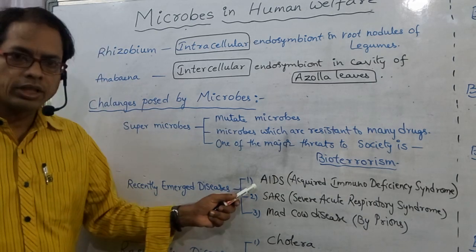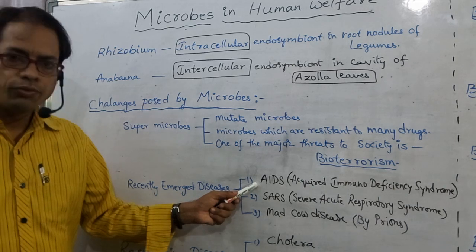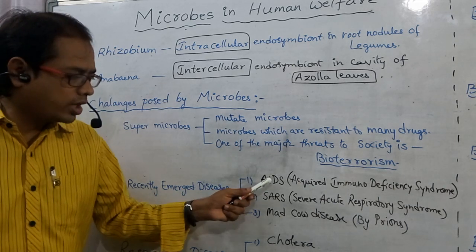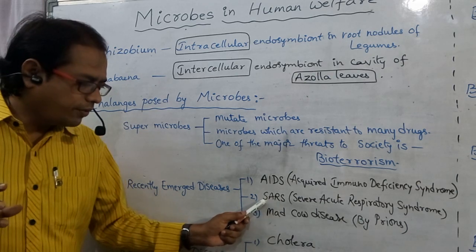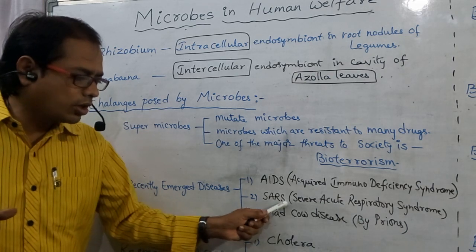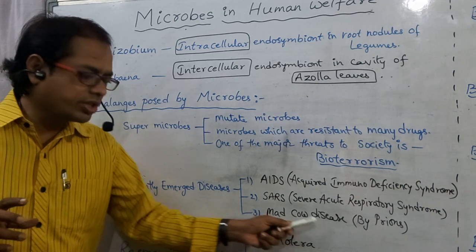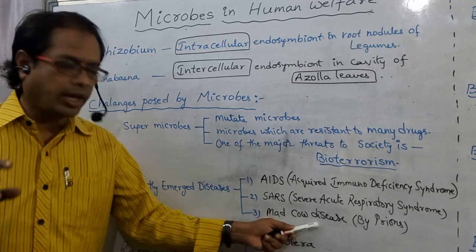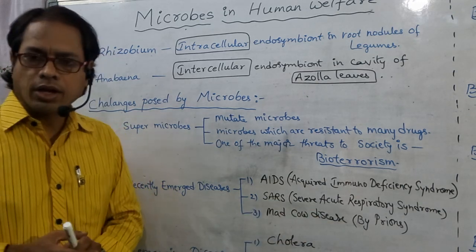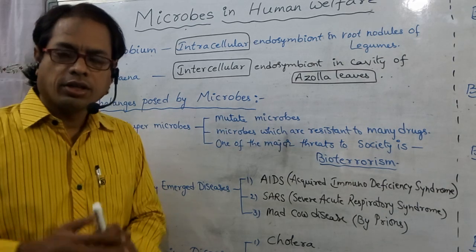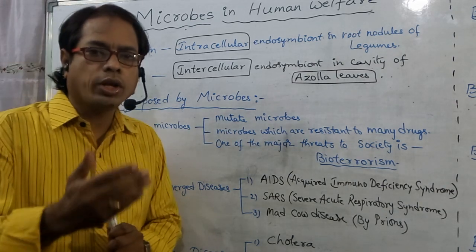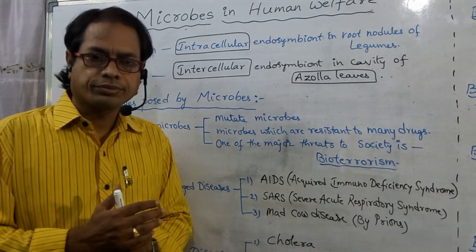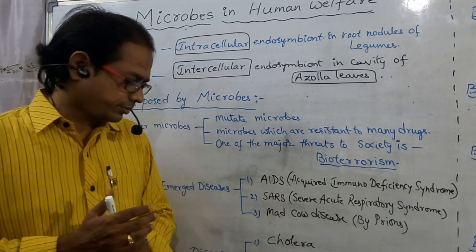What are those? AIDS, full form acquired immunodeficiency syndrome. Second one, SARS, severe acute respiratory syndrome. Mad cow disease, which was caused by prions. Prions means infectious agents which have only a protein coat and no nucleic acid.